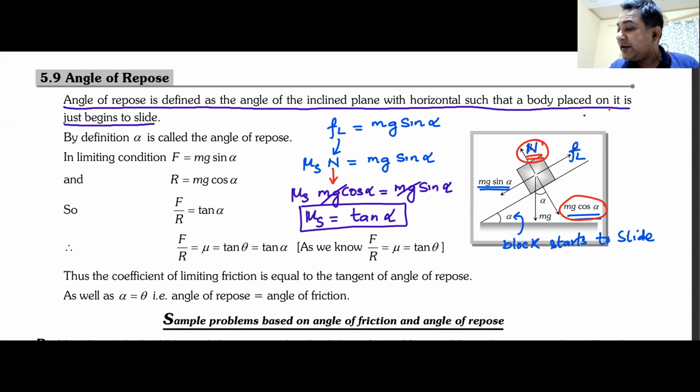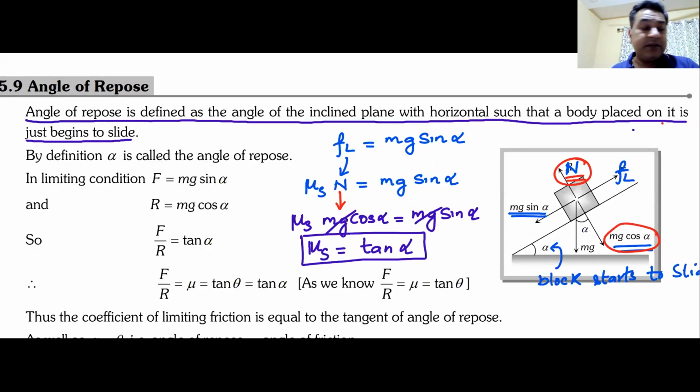I'll give you 2 minutes to write this entire definition and the diagram and also the derivation.